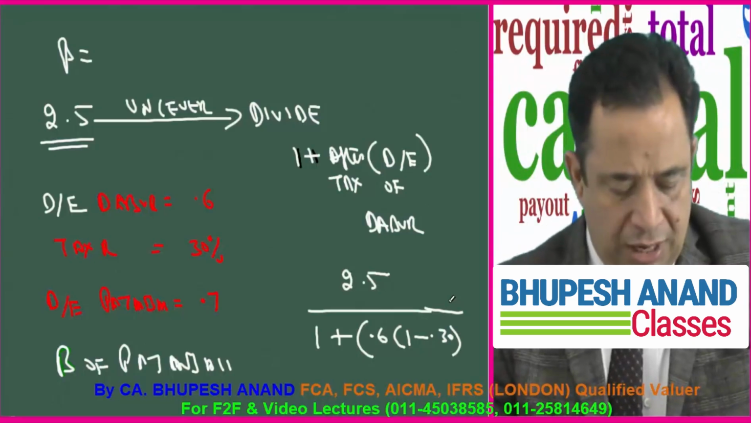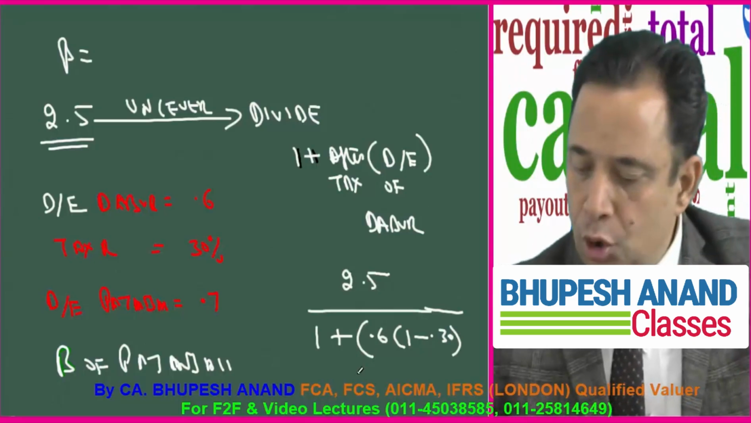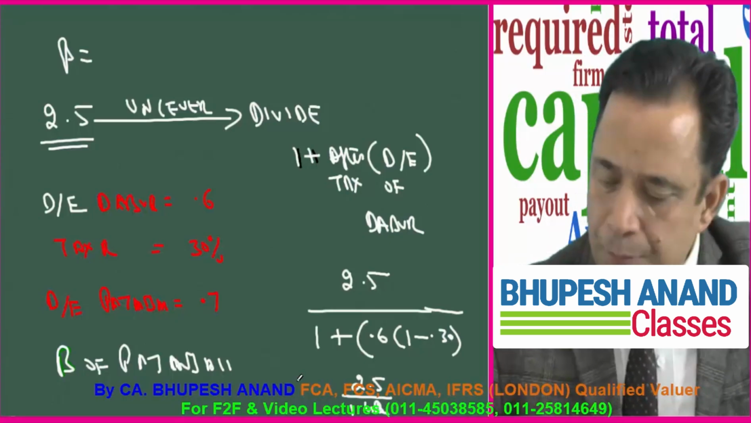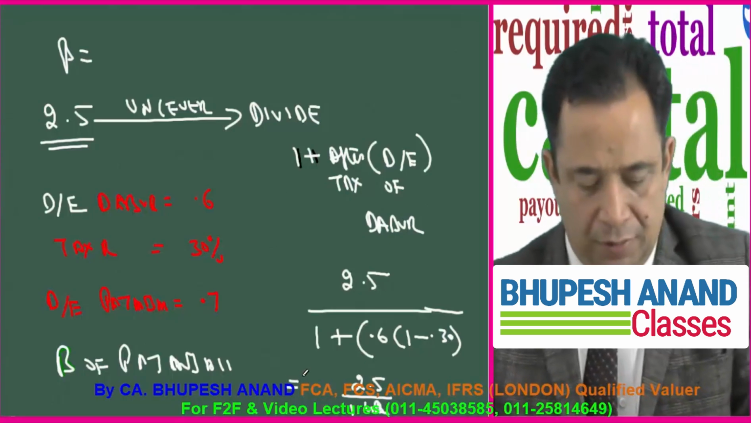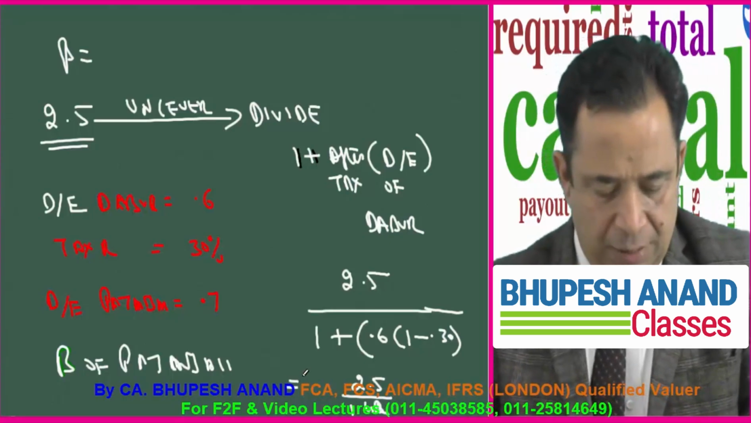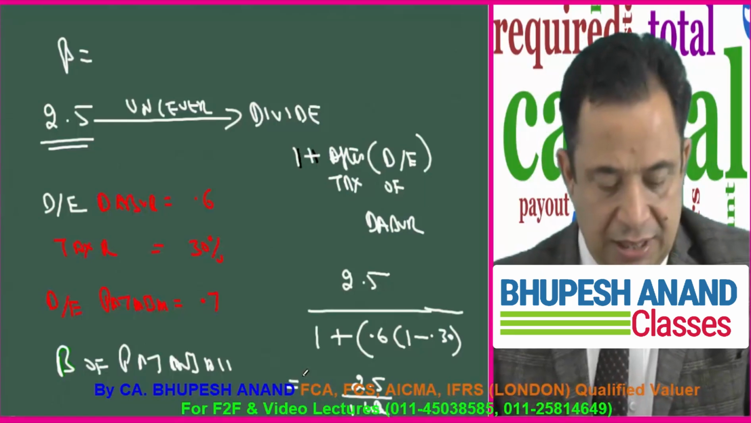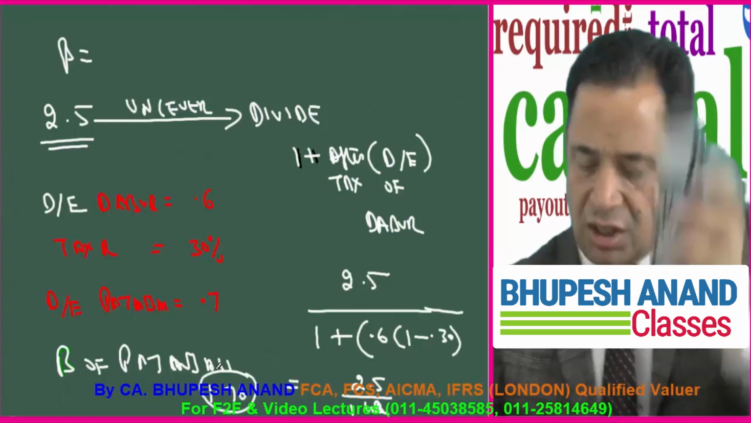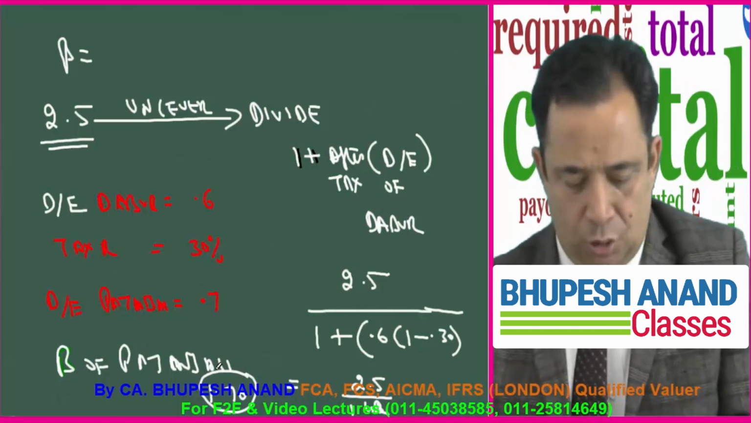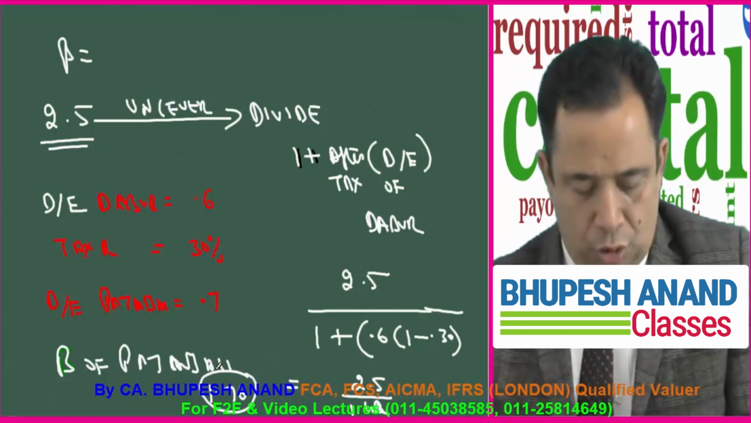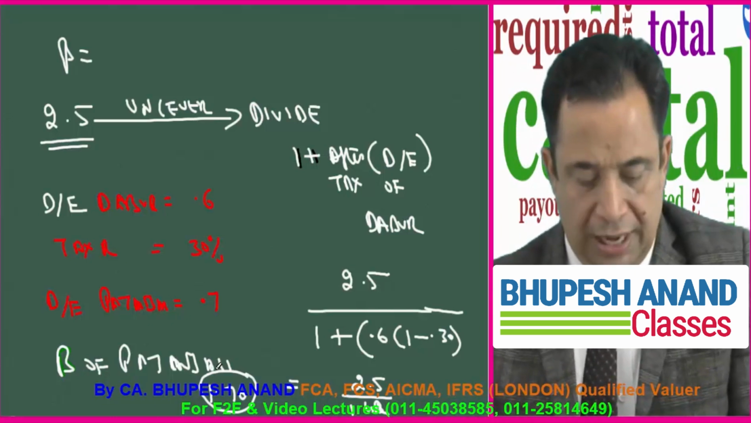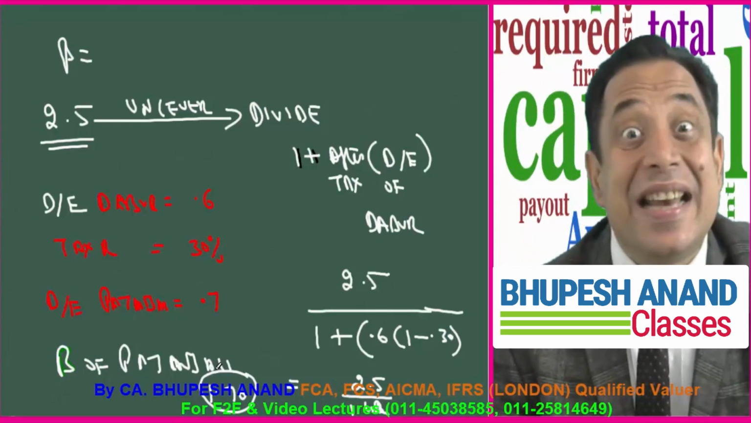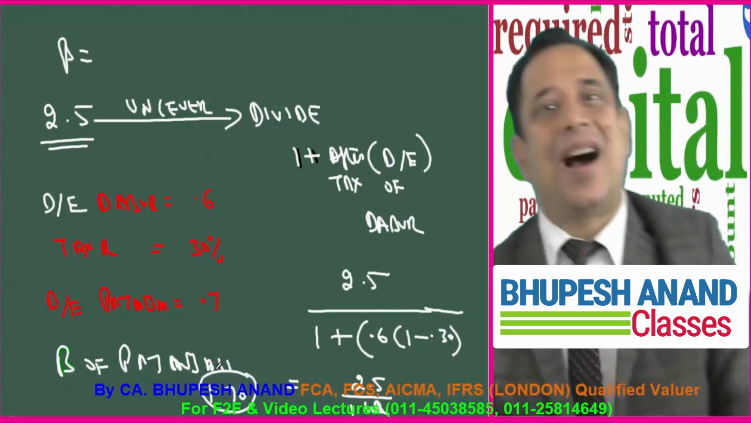0.42 plus 1, that comes to 1.42. So I have 2.5 upon 1.42. I'm dividing 2.5 by 1.42, and the figure is 1.76. Please check the calculations: 2.45 upon 1.42, that comes to 1.76. Now 1.76 is named as asset beta.